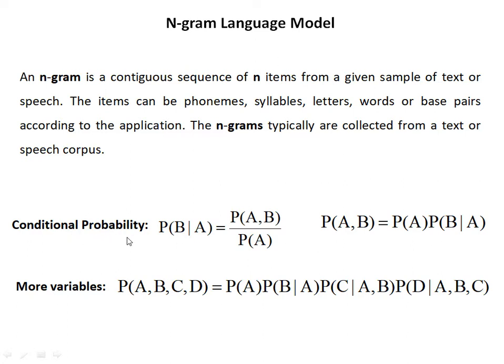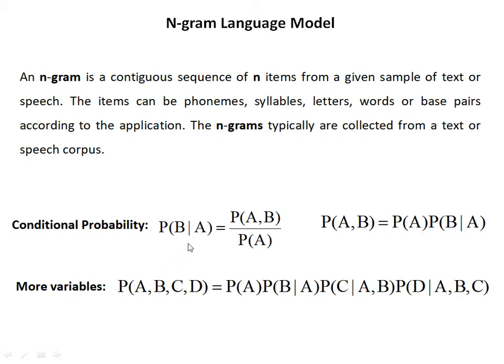This is the formula of conditional probability. That is, what is the probability of B given A? That is, event A has happened already. Then what is the probability of B when A has happened? Which is nothing but the probability of A and B, represented by P(A,B), divided by P(A), which has already occurred. We can rearrange the equation and write that P(A,B), that is, A and B, is equal to P(B|A) times P(A).